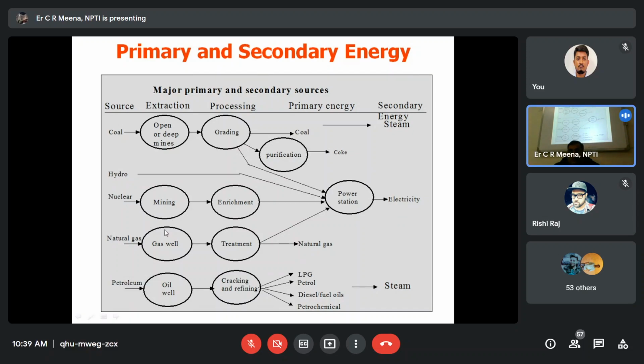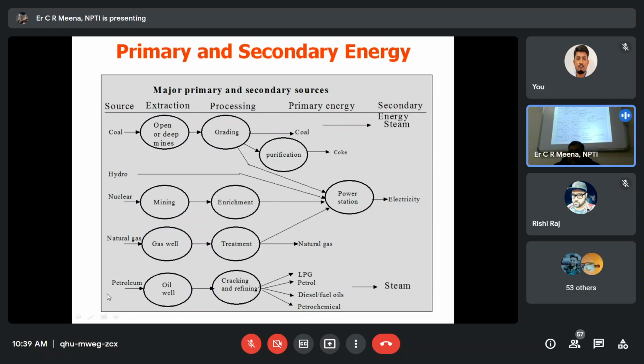Nuclear: we take uranium 238 from mining, then enrichment and other processes. Finally we burn the uranium, water is converted to steam, the steam generator runs, and then we get electricity. The same thing happens with natural gas. We take gas from deep wells, and then treatment is done because some impurities are in the gas. Then we directly run the steam turbine or gas turbines, so we get electricity.